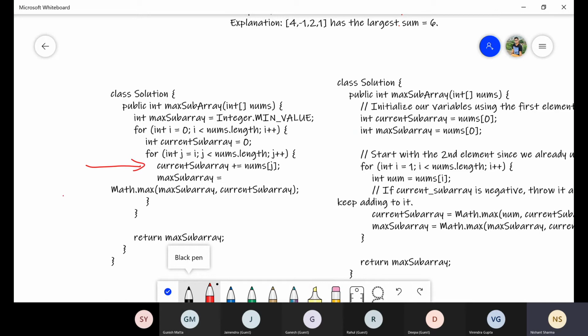But the math.max logic will make sure that, suppose we have some previous sum, like we talked about earlier, the one we found with the two elements, the maximum sum is 1. Then we check whether the current sum or the old sum is maximum, and we update the variable again and again. That's the logic for the brute force approach. Any doubt here?